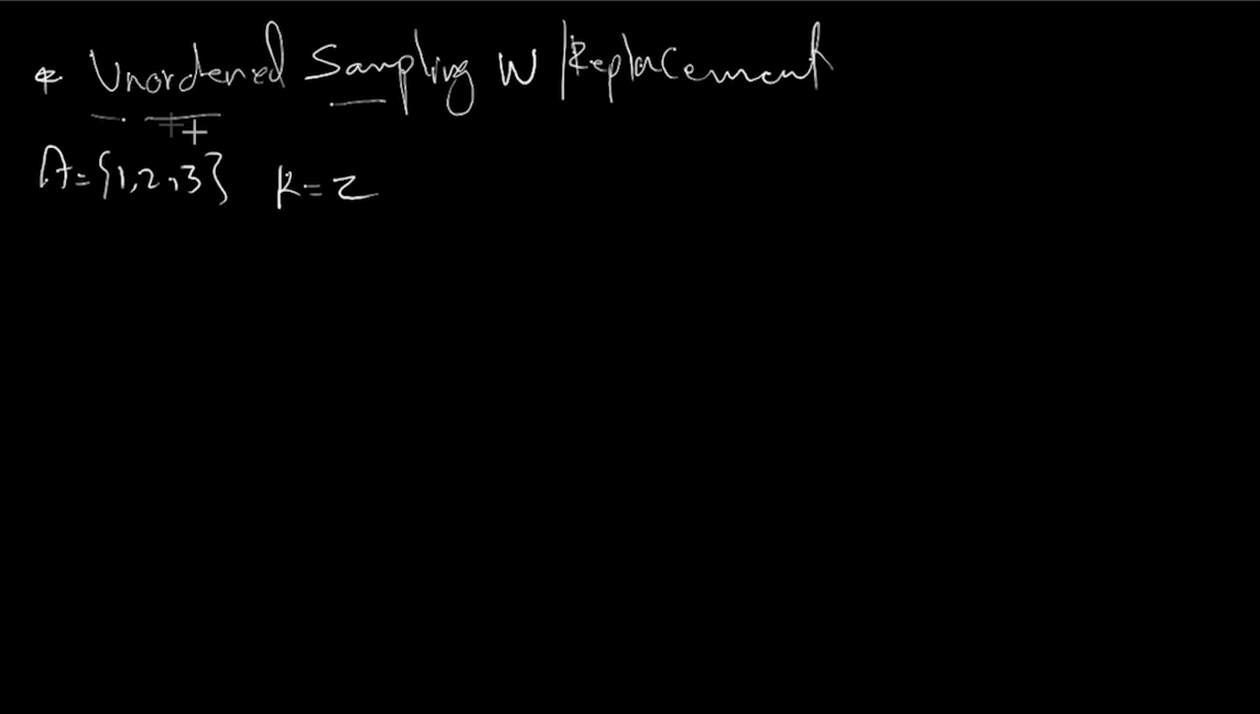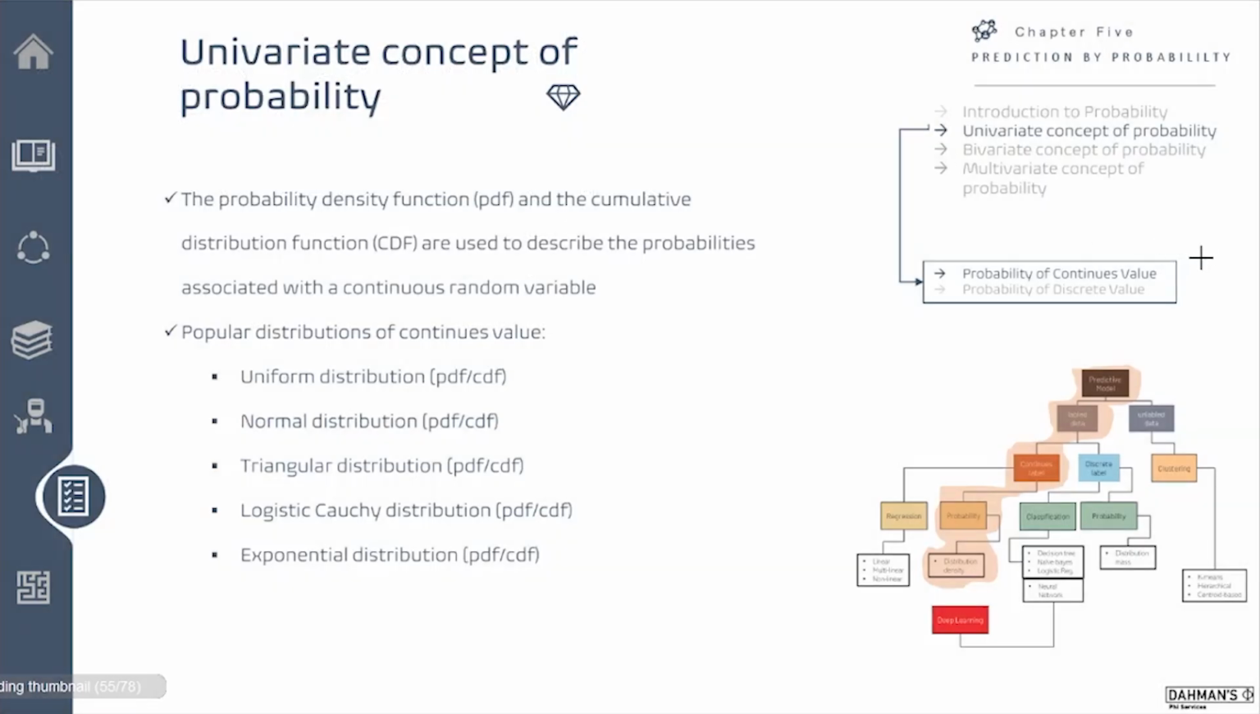Now, the last possibility, unordered sampling with replacement. Unordered, 1 and 2 is exactly 2 and 1. But with replacement, the diagonal will be on. So I think that's all we have got to really understand and be ready to move on and explore now our map.